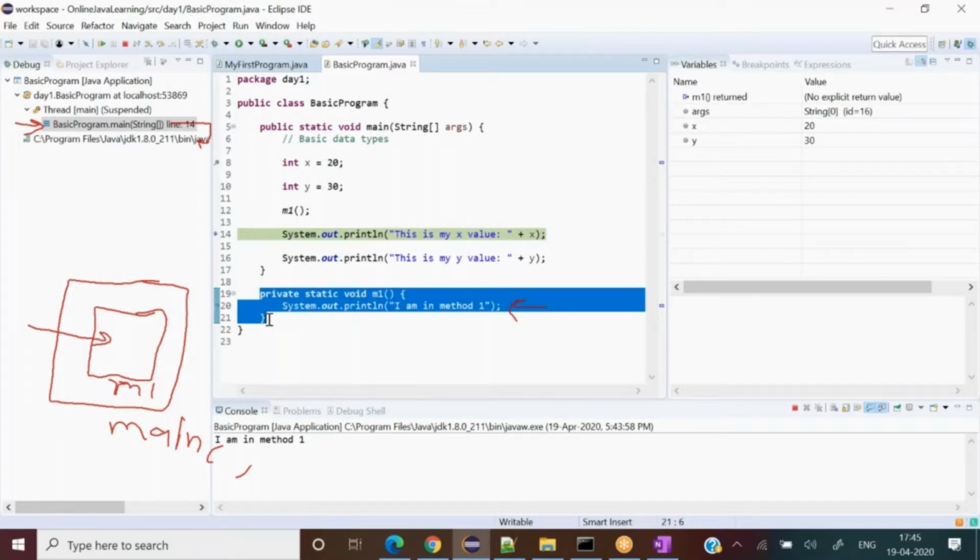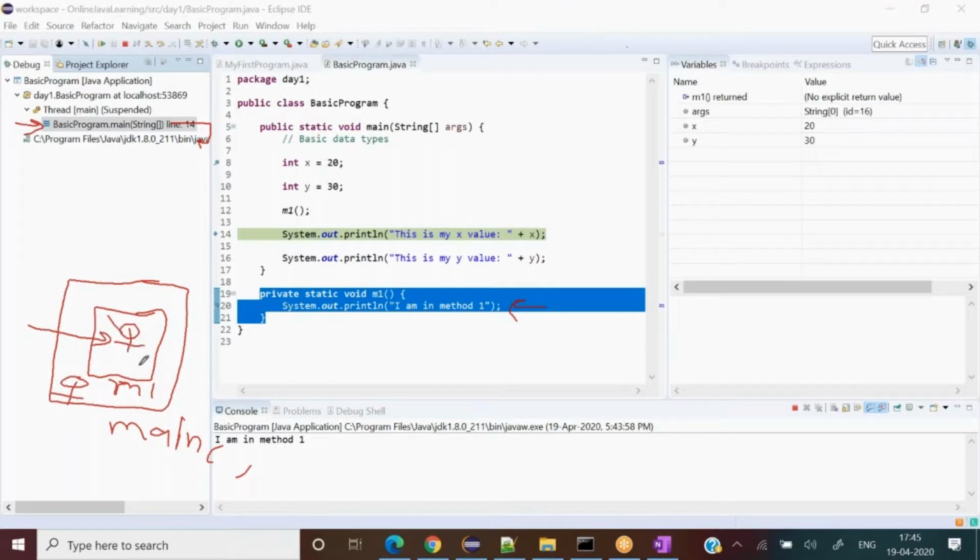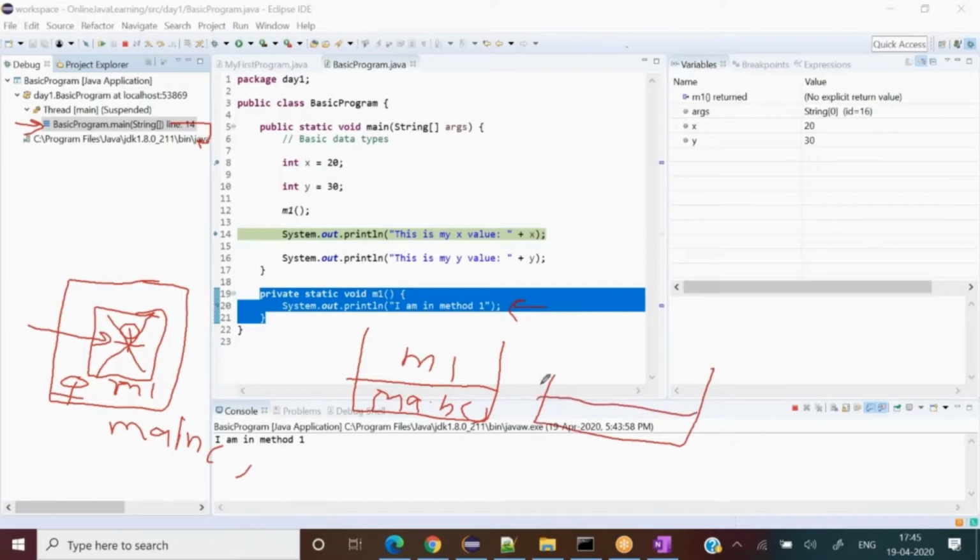Where I am right now, let me draw this: the person is sitting in the main method. Earlier it was here. It has come out of this, so the frame got deleted from there. So the stack maintains only one thing. What was happening earlier? I can draw a line. I was in the main, and then M1. So what does the stack show? Your current location, basically. Yes, current location and all the places where I have come from.